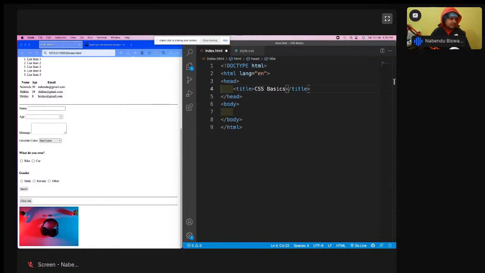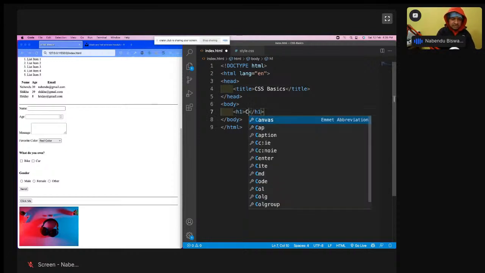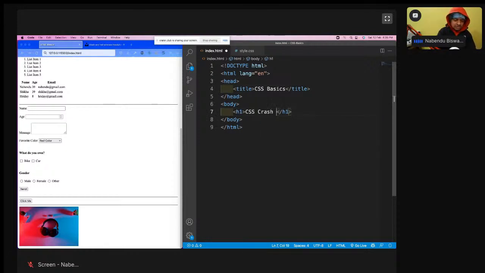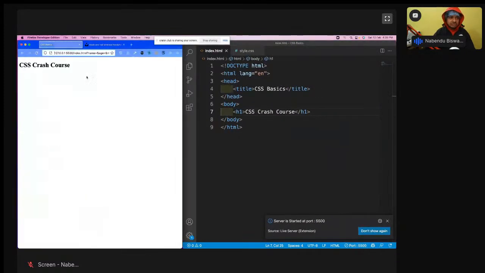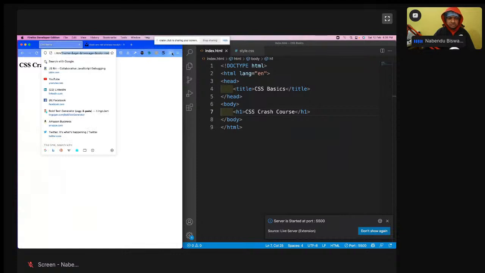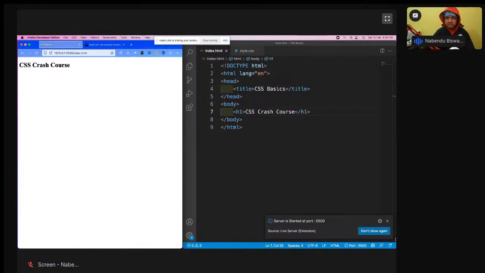Okay, so this is the CSS basics. Now how am I going to connect this CSS file with the HTML? First let us have an h1 with the text CSS crash course. Now I will go live and refresh this. The CSS crash course is being shown.